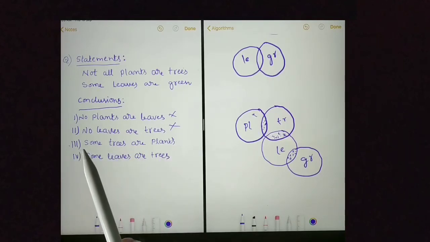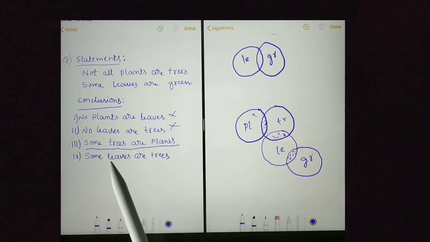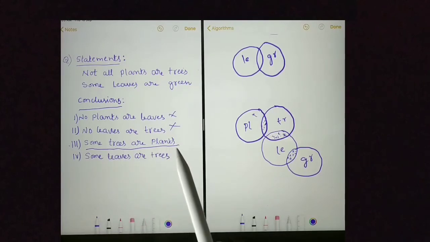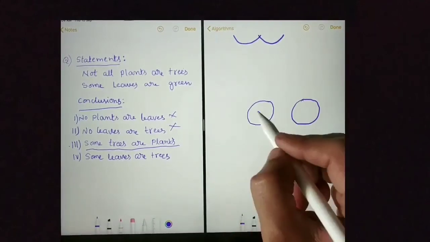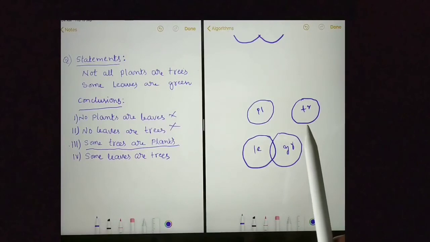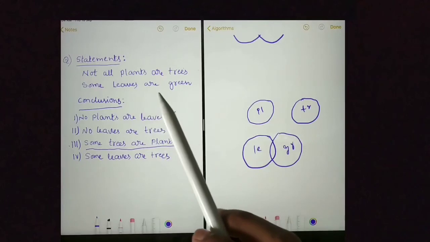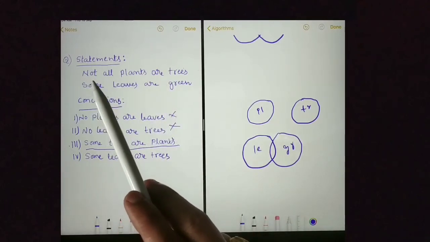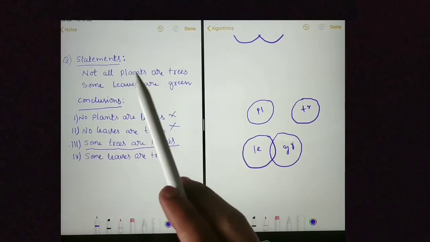This is a definite conclusion. To disprove this conclusion, we need to prove that no tree is a plant. It means the tree circle and the plant circle we need to draw separately. Yeah, I have drawn the Venn diagram. Let us see whether this Venn diagram is following the statements or not. Not all plants are trees. It means some plants are trees and some plants are not trees.